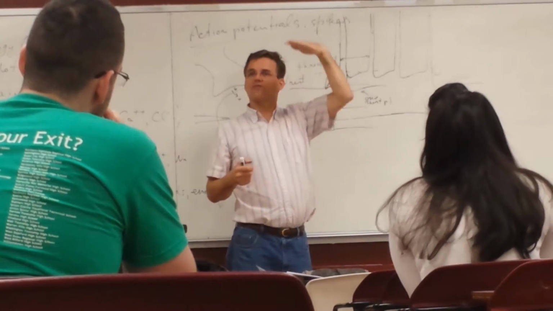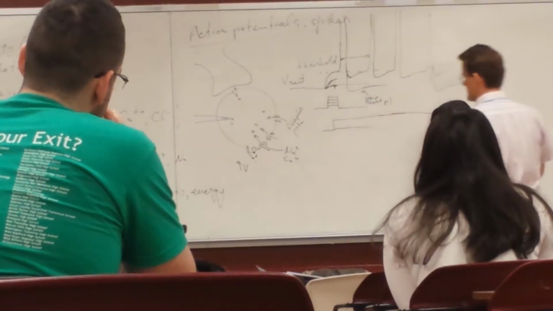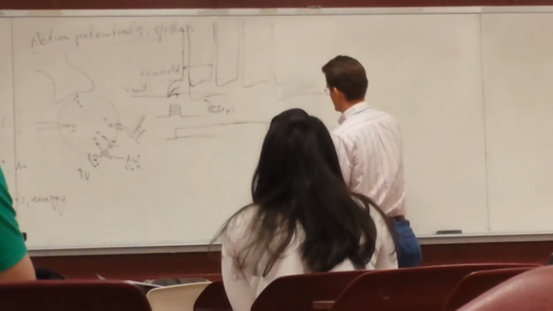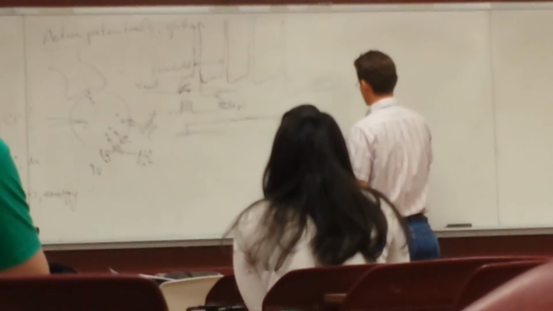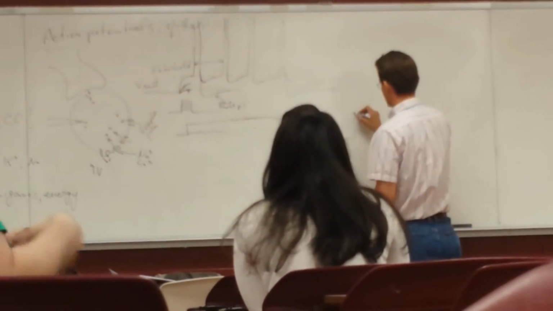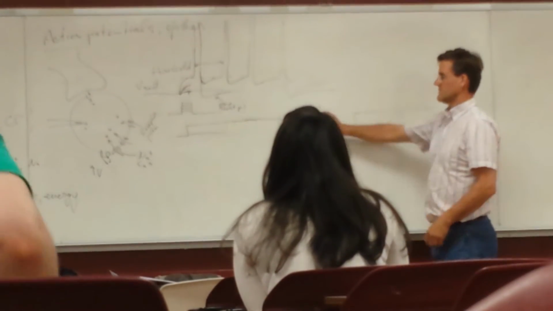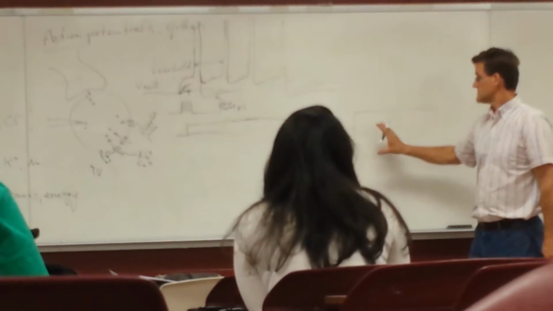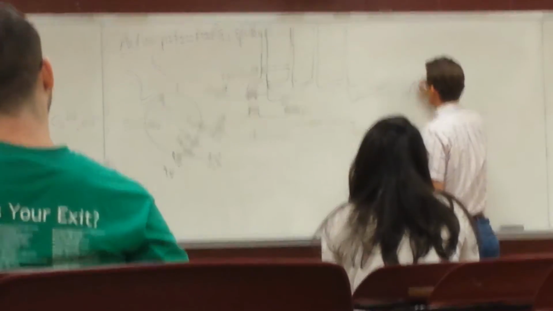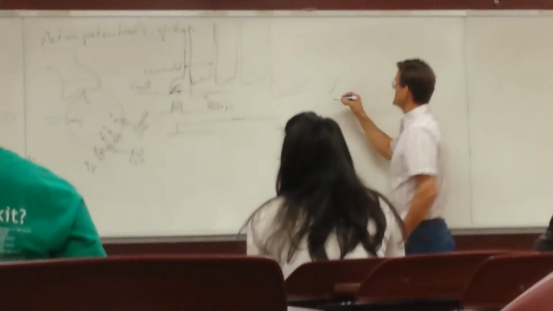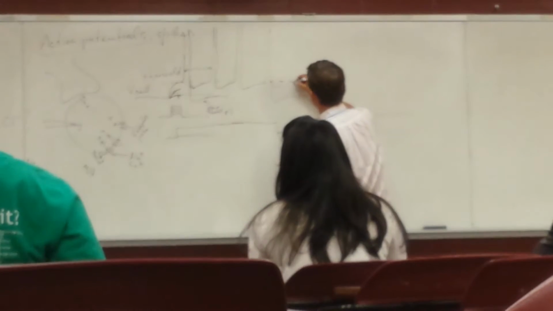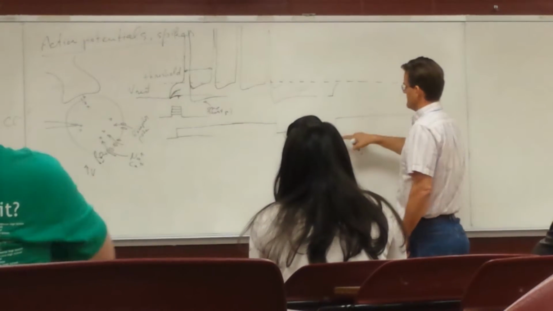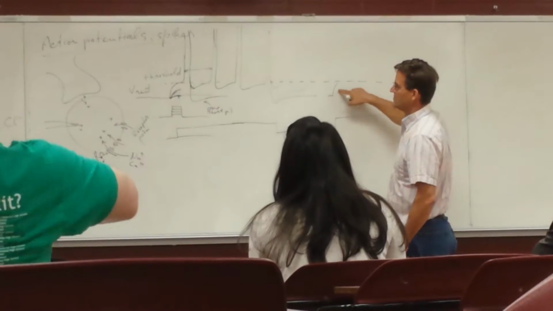Now, what if you go further beyond threshold, and now you make this pulse much stronger? So now, instead of a small change, you make a big change. Same value here. It starts depolarizing. Let's say the threshold is still the same. But because this is bigger, it will depolarize faster.